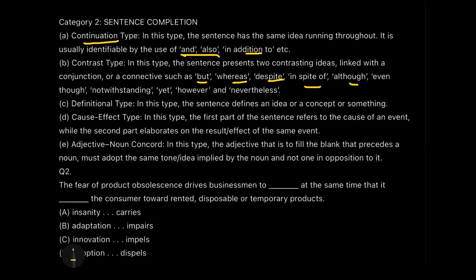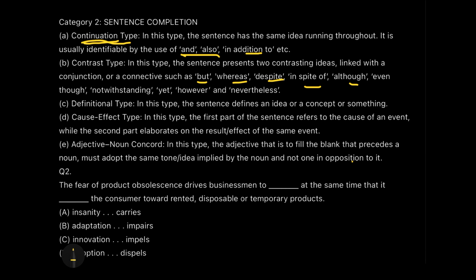So if in the first part I have written it's a beautiful painting, and then in the second line I'm giving you a dash and then explaining about the painting, then of course I can't go in the opposite or the contrast direction, right? So I will be following the continuation policy, or we can say we would be going in the same direction, the same tone of good.